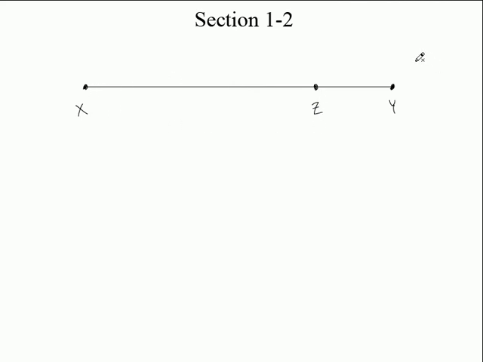Tell me something. You already learned this. This is not a trick question. What are points X and Y to this line segment? Endpoints. They're endpoints. Good. What about Z? Z is not an endpoint of XY, is it? Now, if I said line segment XZ, then Z would be an endpoint of line segment XZ, right? But if I'm talking about line segment XY, Z is not an endpoint. Where do you think Z is in relationship to X and Y?